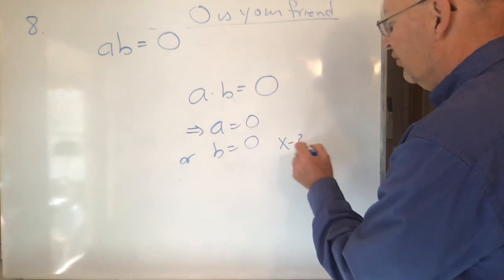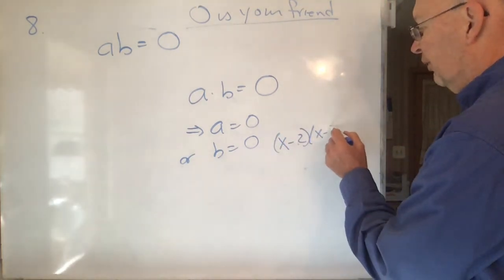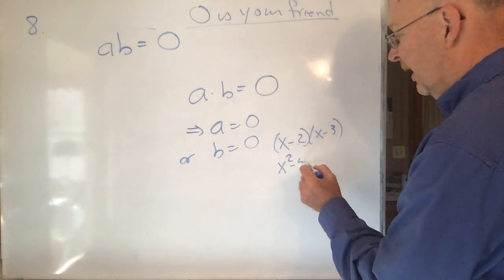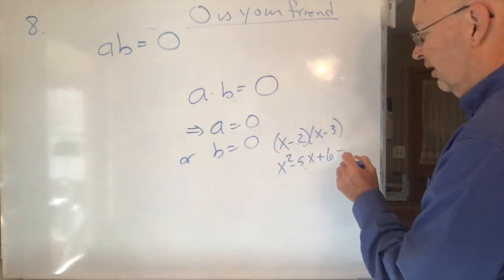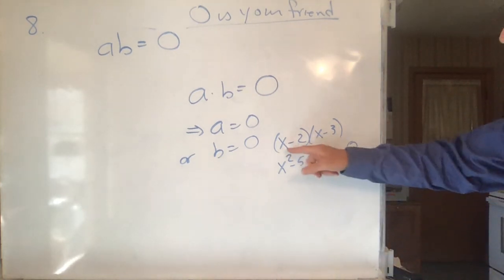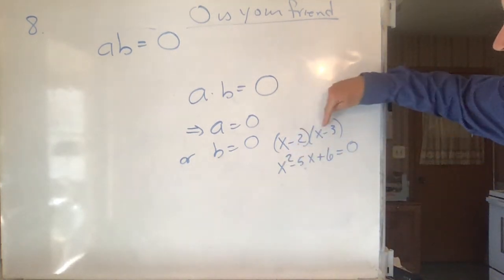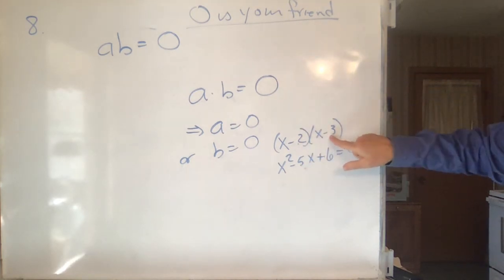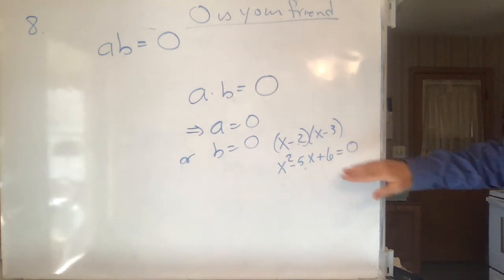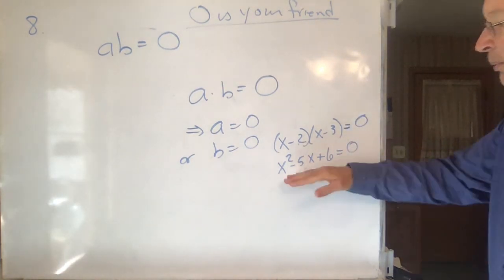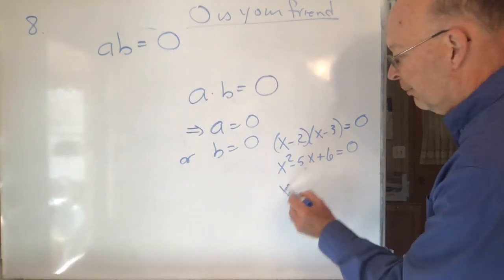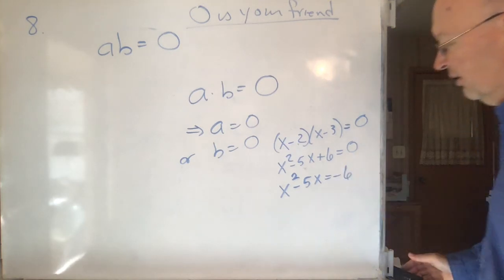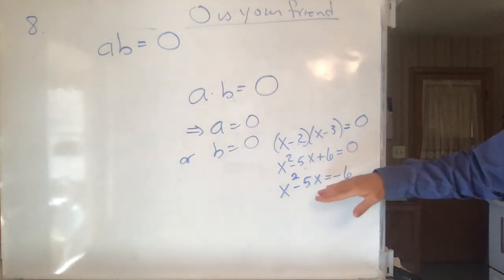If I have x minus 2 times x minus 3, that gives me x squared minus 5x plus 6 is equal to 0. If I use FOIL to get all this, it's going to be x squared minus 2x minus 3x is a minus 5x. Negative 2 times negative 3 is positive 6. So if this thing is equal to 0, that means that this thing is 0. And then that means that if you have x squared minus 5x is equal to negative 6, okay, that means if you start with this,